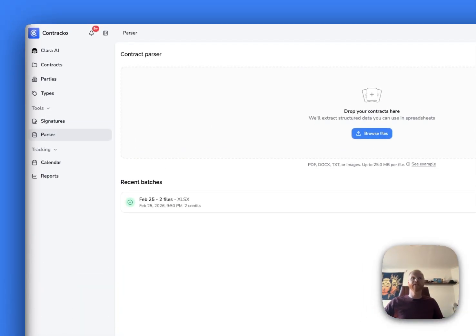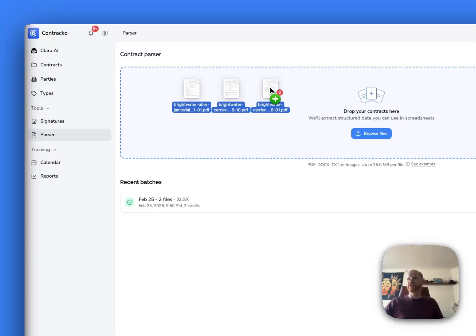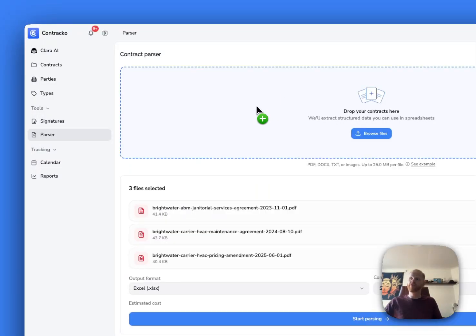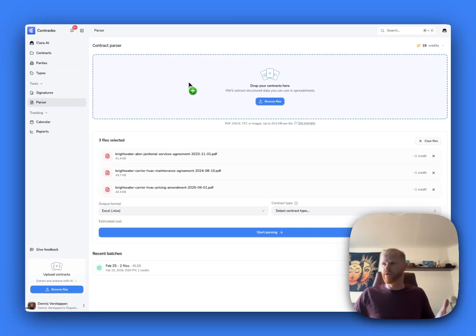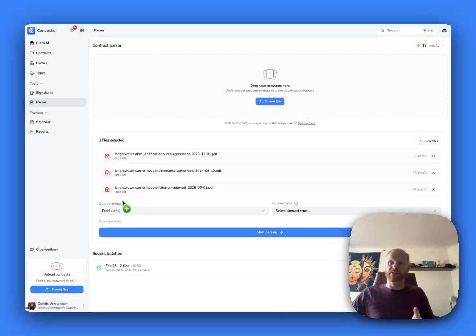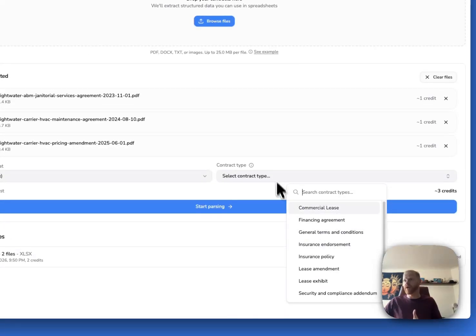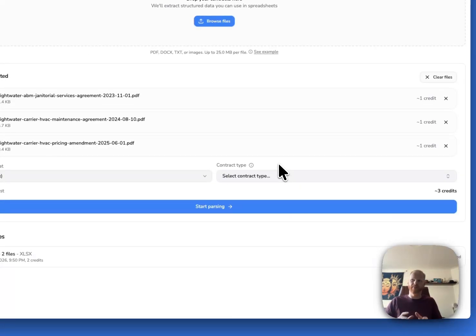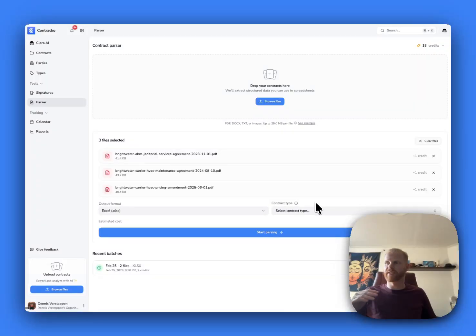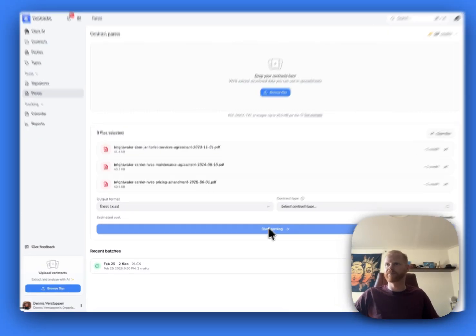I'm uploading 3 different files here, but what you can do is just drag in the whole folder and upload as many as you want here. You can select the output format, and even if you know these contracts are of a certain type, you can select the type of contract here. So there's even some templates that parse this for that certain contract type. But let's start parsing.